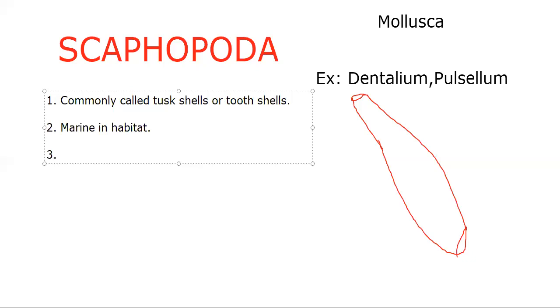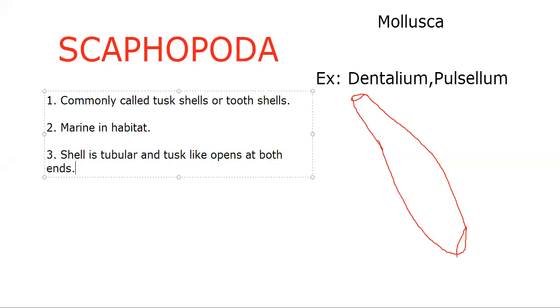Next, the other characteristic features. We said about the shell, isn't it? The shell is tubular and tusk-like, open at both ends, as I showed in the diagram. You see both ends are open. It opens here and this side also. It opens at both ends.